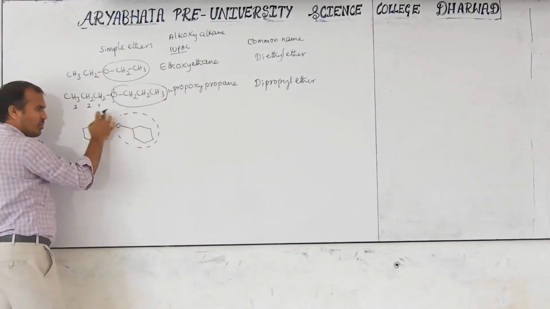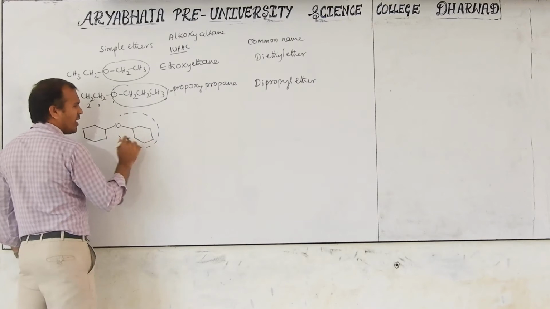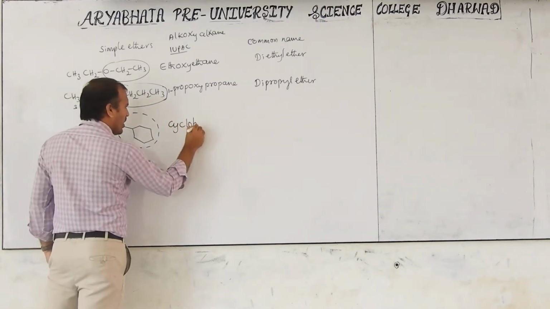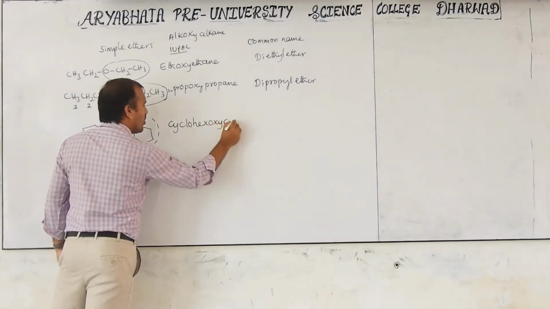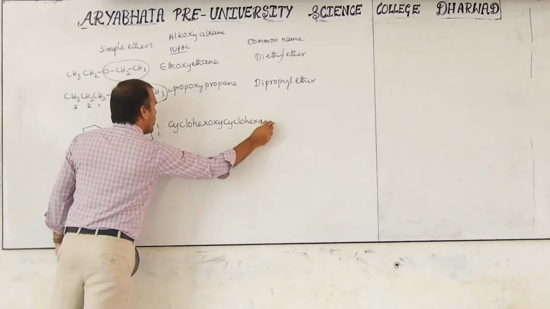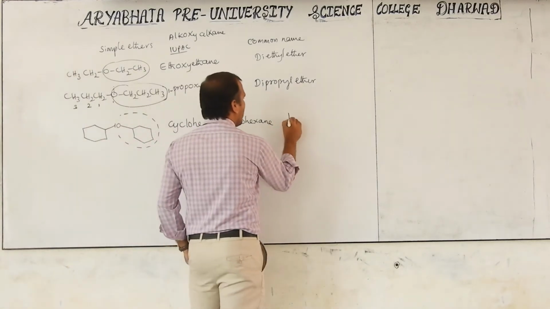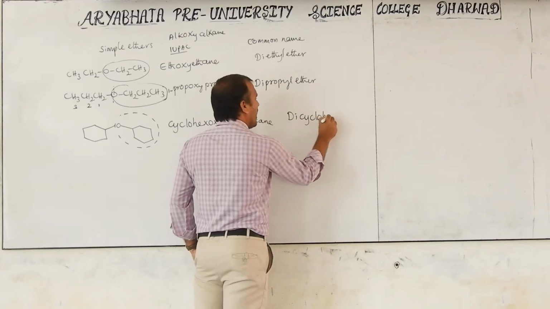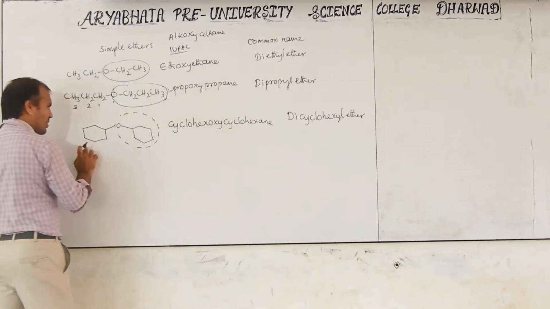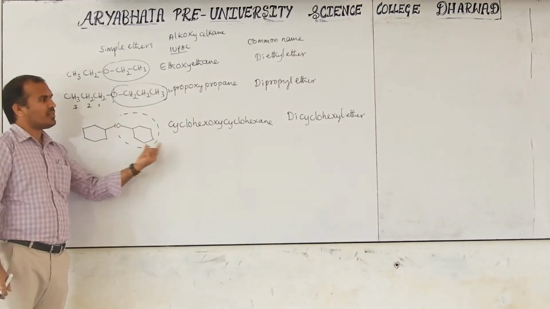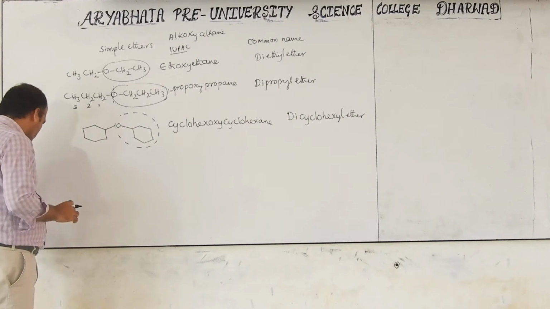Otherwise, this one is the alkane and that one is the alkoxy. Anyone can be, because it is symmetrical, there is no problem. Then this is cyclohexane. This is cyclohexoxy, this is cyclohexane. Now we write the common name: dicyclohexyl ether. This is cyclohexyl, how many are there? Two. This is the ether bond. That's why dicyclohexyl ether. Like this, so many simple ethers or symmetrical ethers exist.